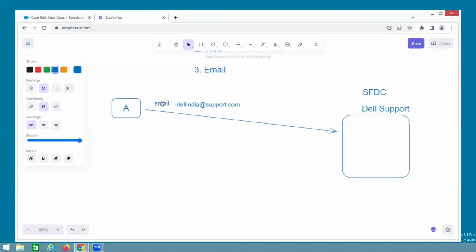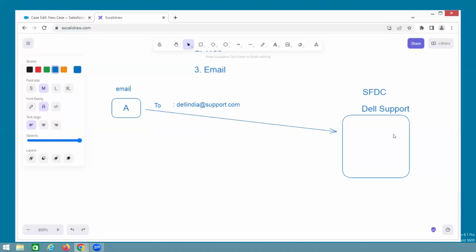In the email, these people add the To address, and the subject is something like laptop screen issue. Every email has a To address, subject, and body. So they enter the email address, subject and body, and click the send button. This is the email box.